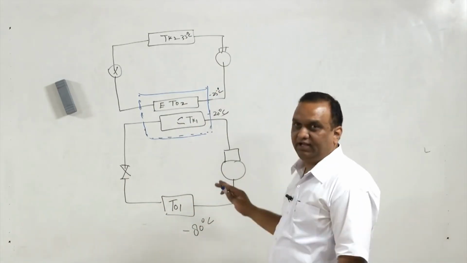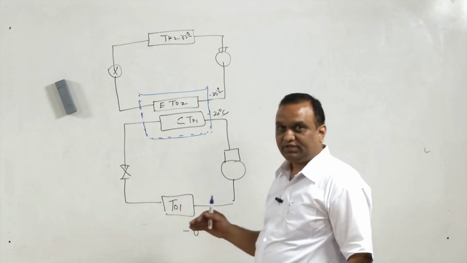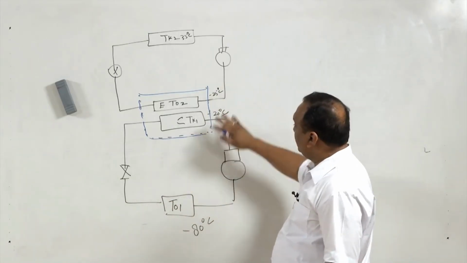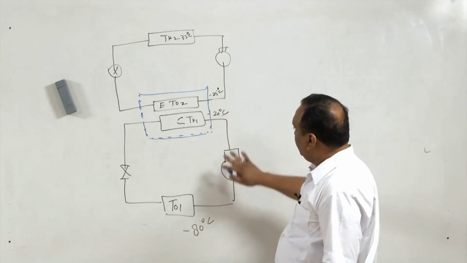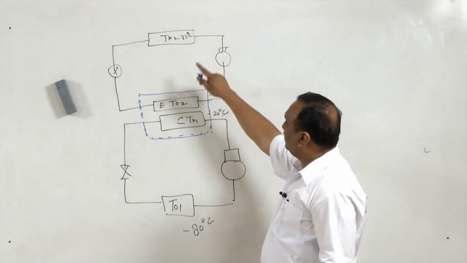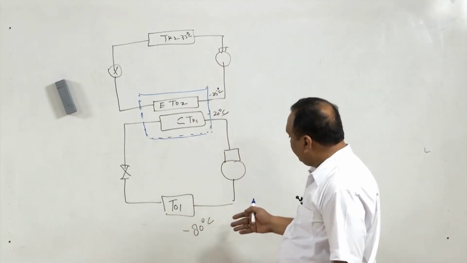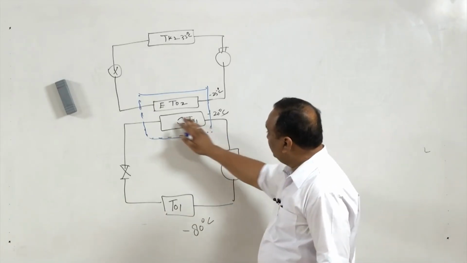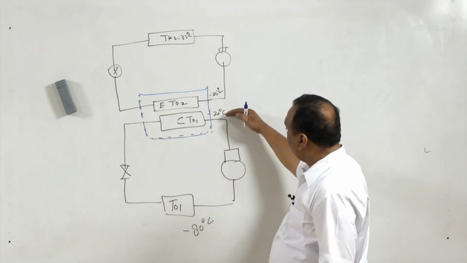So, I am repeating, in a cascading system, we can have two or more simple vapor compression refrigeration cycles. Each cycle has its own compressor, evaporator and condenser. Let us take one cycle, suppose we have to maintain -80 degrees centigrade, and this cycle operates from -80 to -20 degrees, for example.